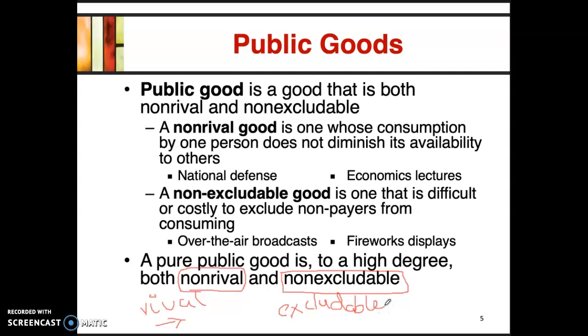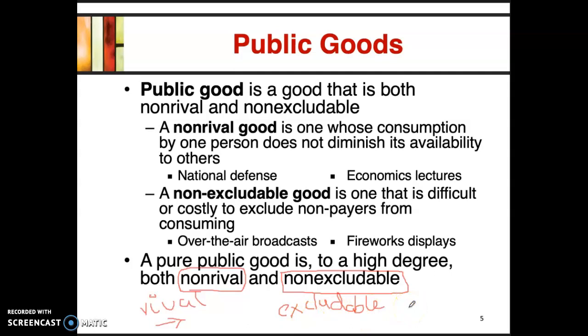Okay, right, so an excludable good is any good which you actually need to pay to use. It's a good which is not free, or non-payers cannot get access to. Payers, the people who actually pay for the good, are the only ones who have access to consuming the good. So that is an excludable good.